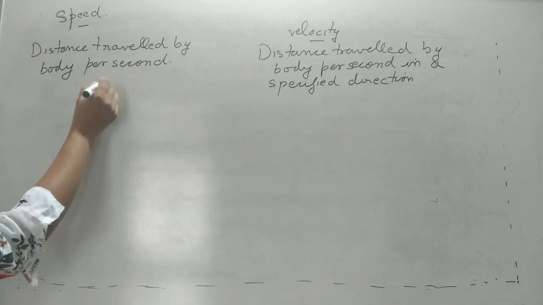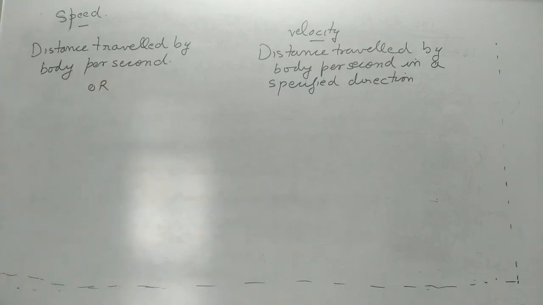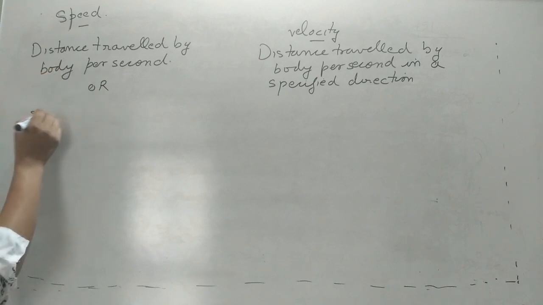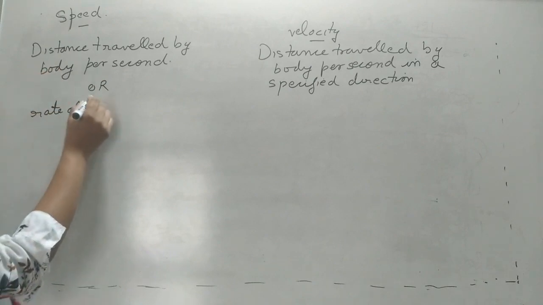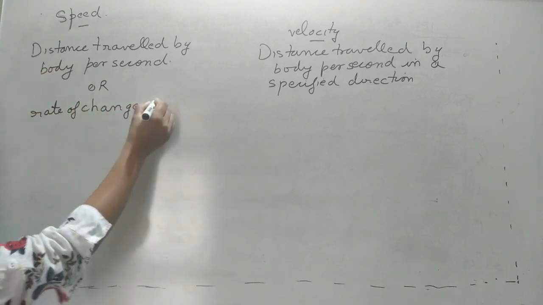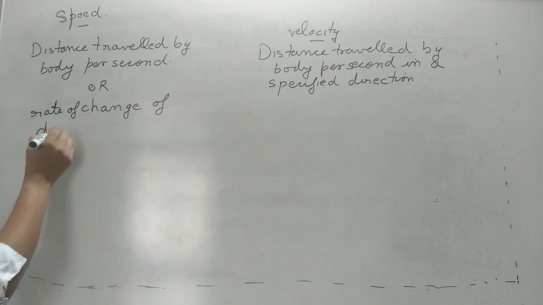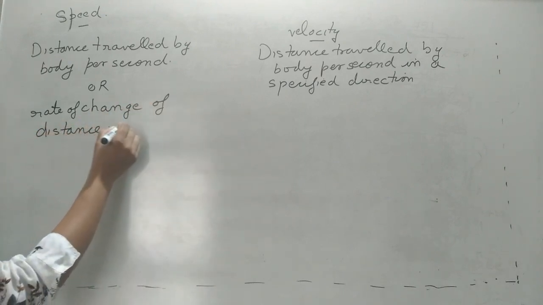In other words, one more easy way to define speed: it is the rate of change of distance with time.